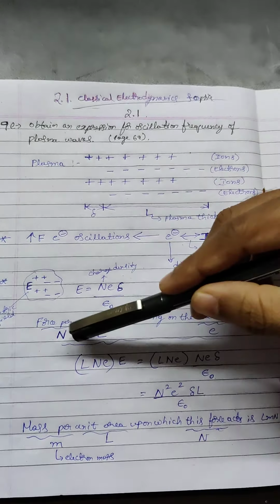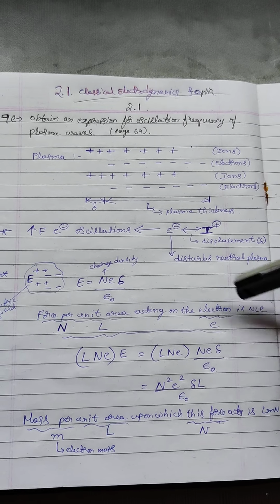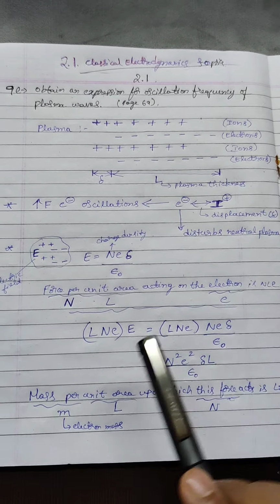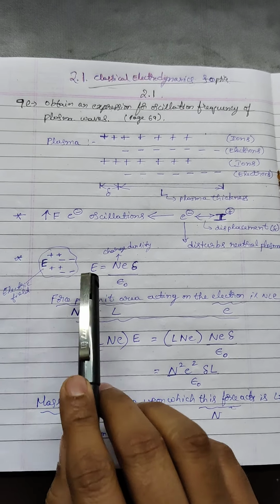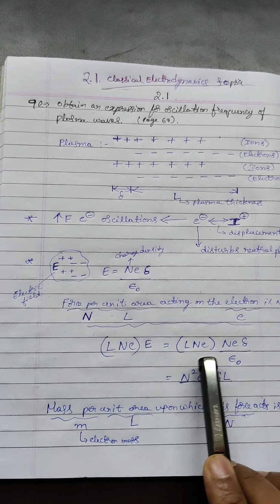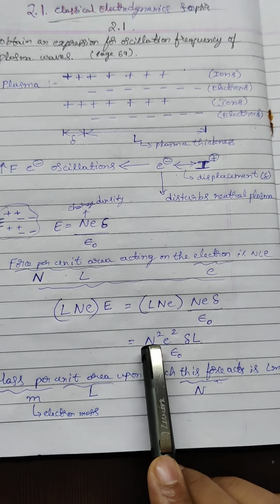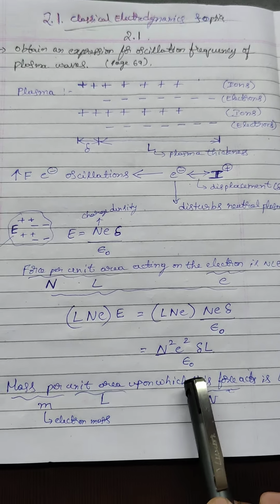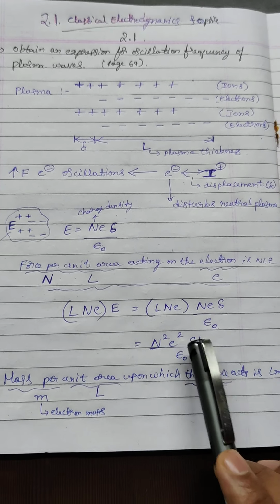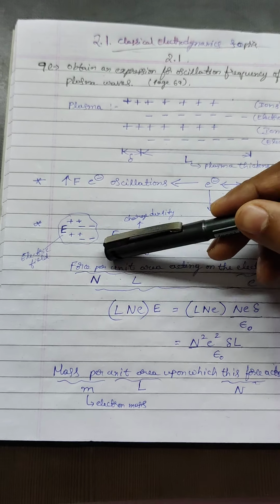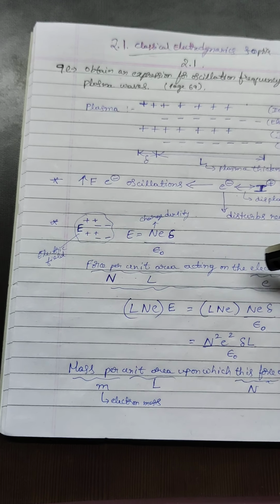So if you just take N L e, that becomes the force per unit area. Now multiply that with the electric field E, on both sides. So you are going to get, in the RHS, N square e square delta L by epsilon naught. Now we have calculated the force per unit area that is going to be acting on the electron.